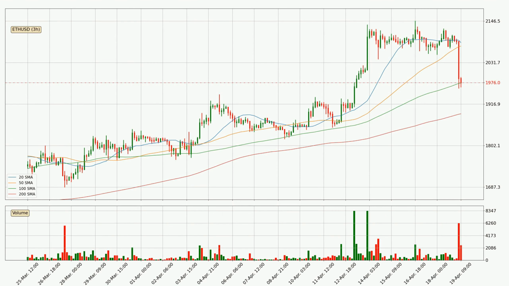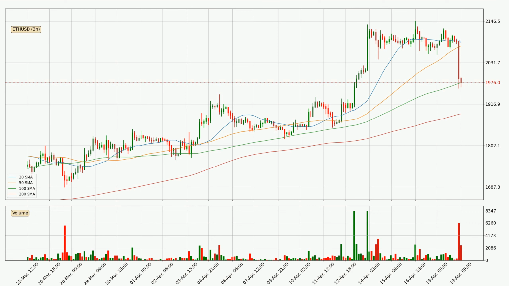Looking at the 3-hourly simple moving averages, the price has crossed the 50 SMA downwards. It's a strong signal that there has been a higher than average volume. At the moment, the price is between the 100 and the 50 SMA. If the price bounces off the 100 SMA, which is currently at 19.75, it could be seen as a support, and the 50 SMA that is at 20.77 could be perceived as a resistance to the upside. If there were to be a break either way, it means that there could be a continuous move in that